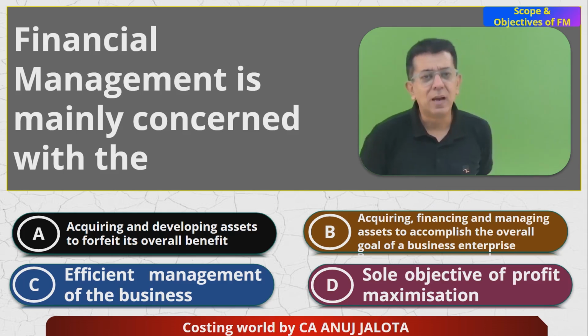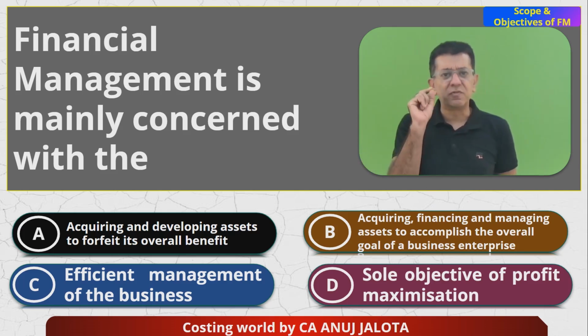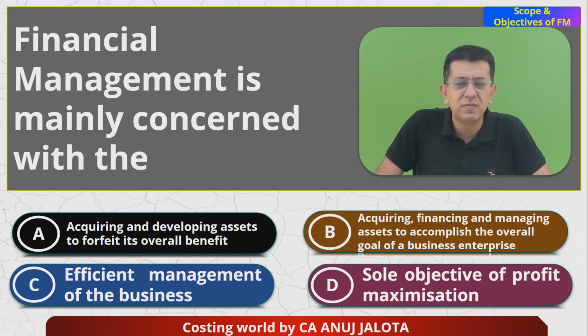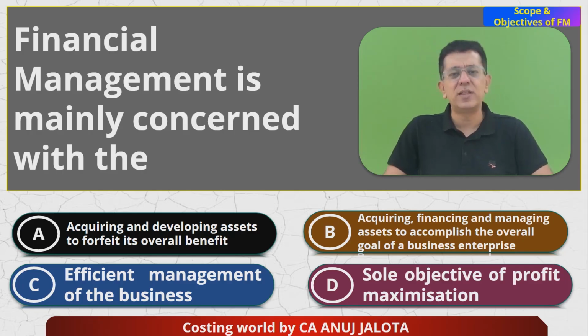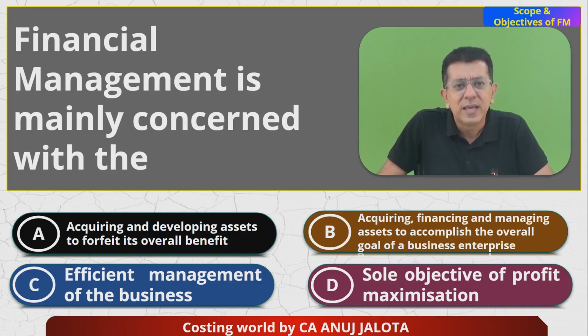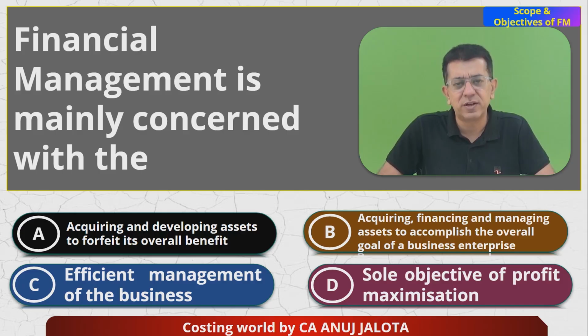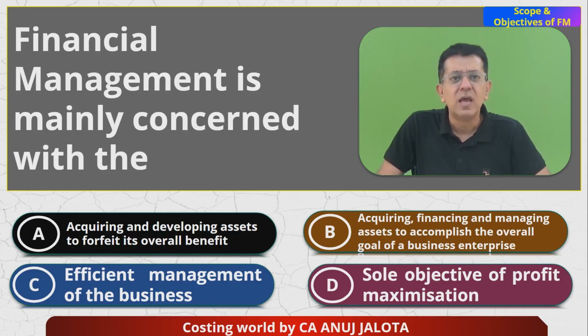Now see, I'm thinking which will be the correct answer. D cannot be the correct answer because the sole objective is not profit maximization. It is wealth maximization and profit maximization comes into that. A looks to be a very stupid option. Acquiring and developing assets to forfeit its overall objective. Why the hell would we try to forfeit? Forfeit means cancel. Why will we try to develop the assets to cancel our main objective? So it doesn't make sense.